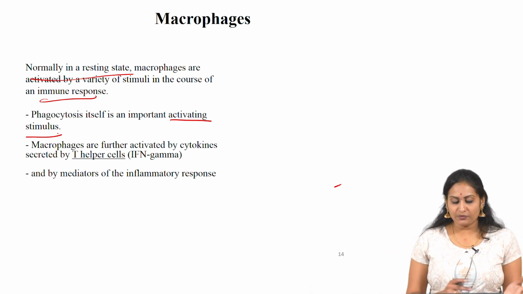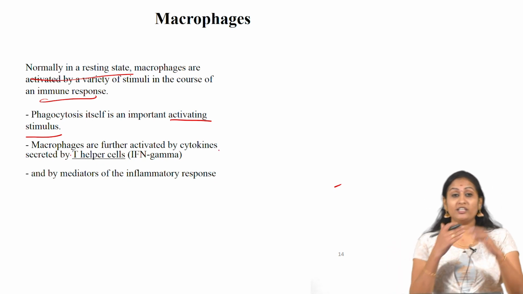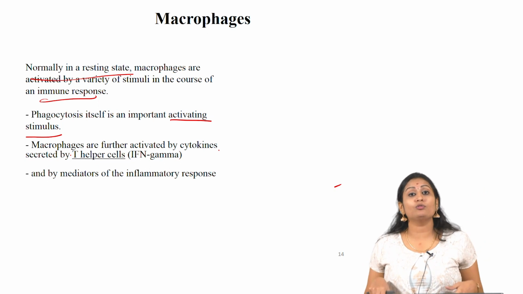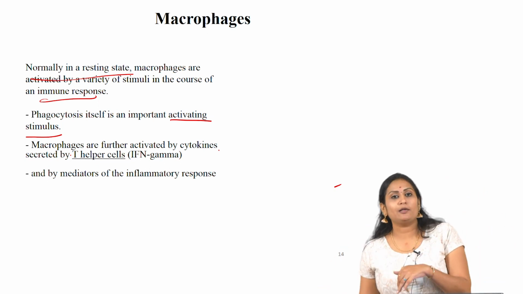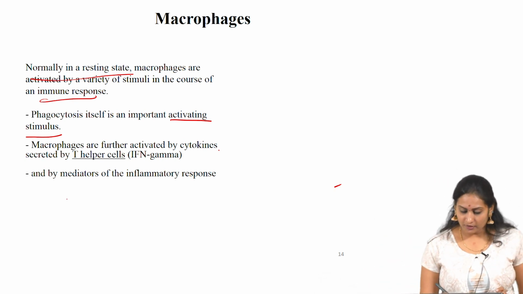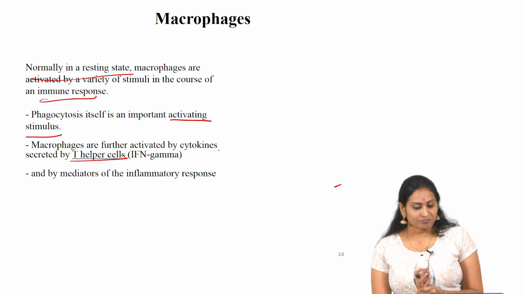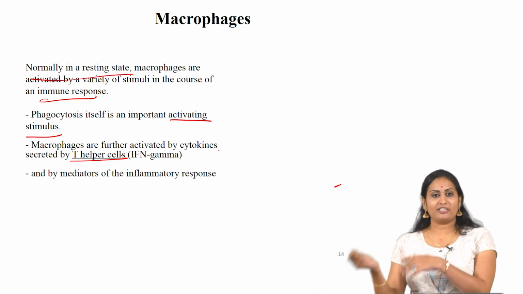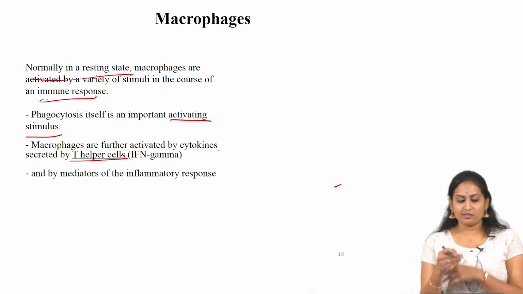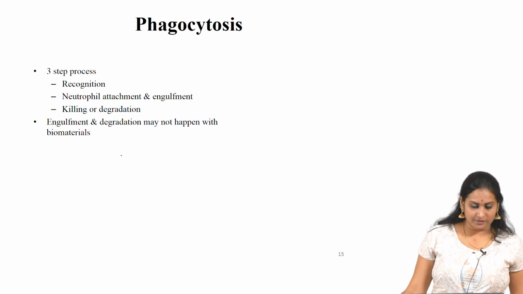Again, the macrophages are further activated by cytokines secreted by T helper cells. So, in the entire immune system, macrophages and Th cells facilitate each other, and they are the mediators of the inflammatory response. These are the stimuli for the resting macrophages to get activated.